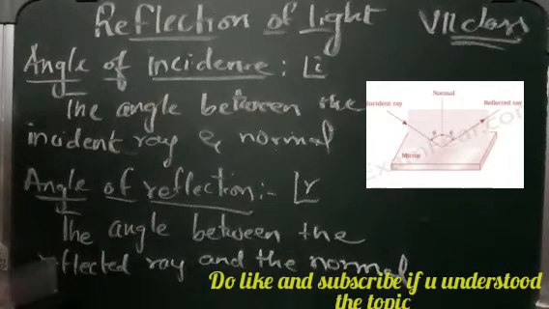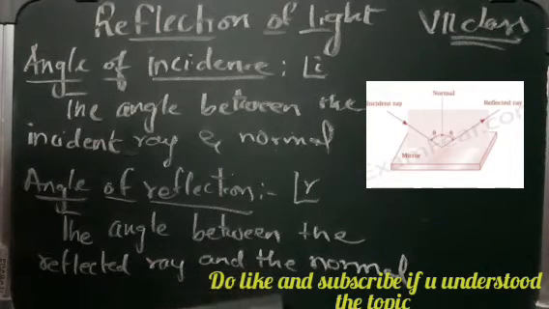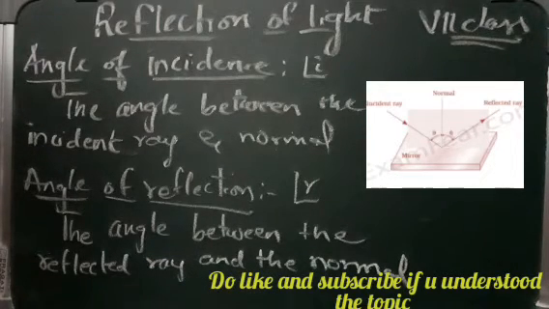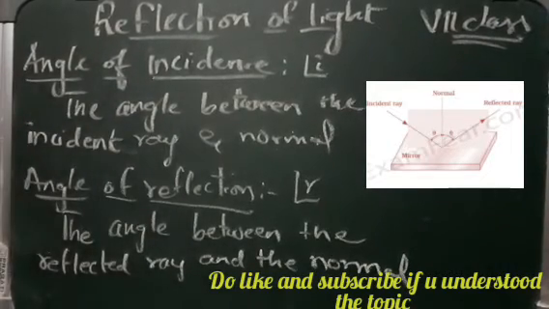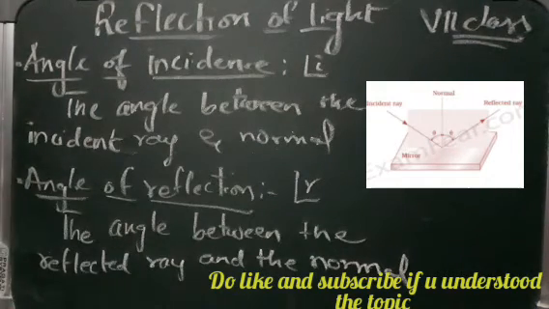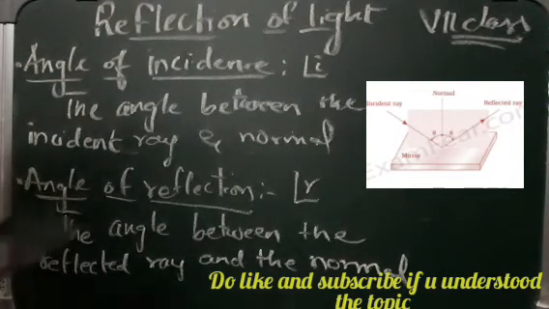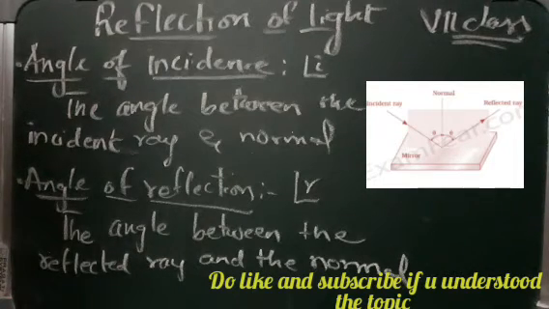Angle R. So the angle between the reflected ray and the normal is called the angle of reflection. These five are very important points. You all have to remember them, because the whole lesson is based on this only. First is incident ray, second is reflected ray, third is normal, fourth is angle of incidence, and fifth is angle of reflection. You have to remember this in any case. If you remember these things, the lesson is very easy for you all.